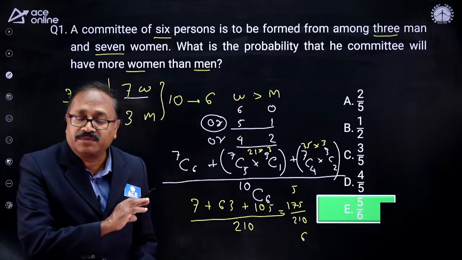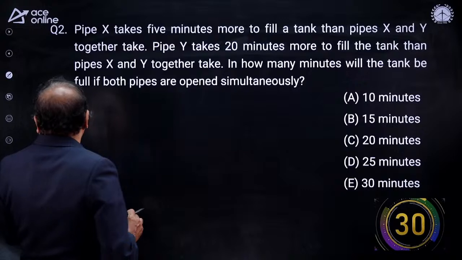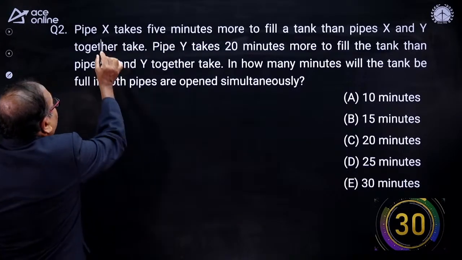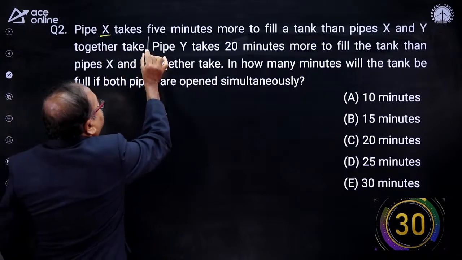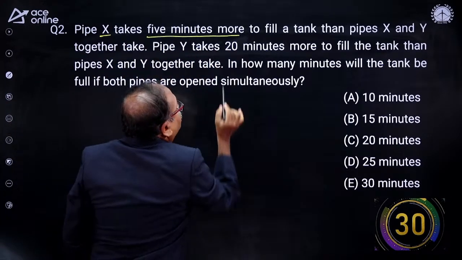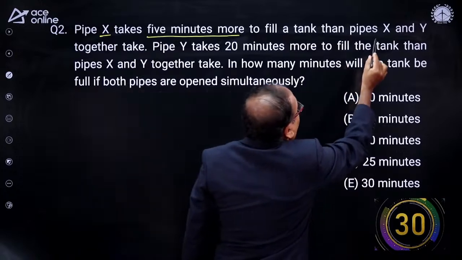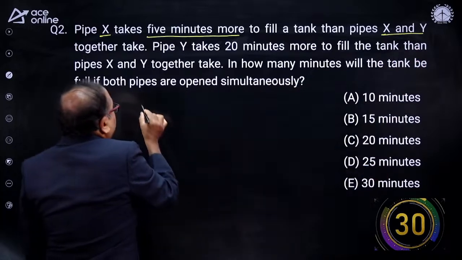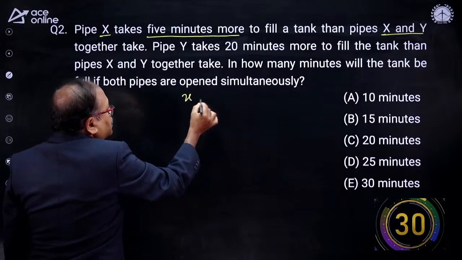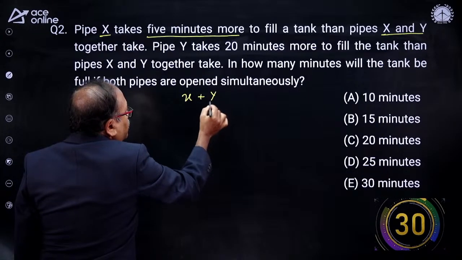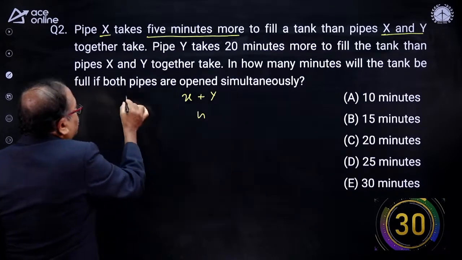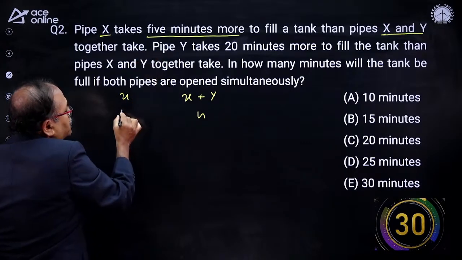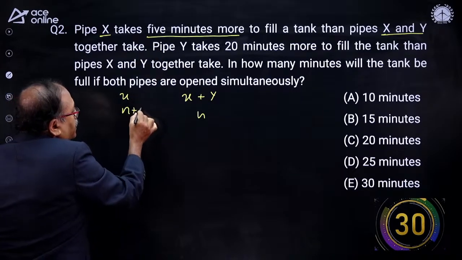Moving on to the next question, my friends. Likhita Naidu Chodunama. What is that? Mr. Raman. Pipe X takes 5 minutes more to fill the tank than pipe X and Y. So look at this one. Here the pipe X and Y, if it takes n number of hours, then pipe X takes how many hours more than n? 5 hours more than n. That means n plus 5.